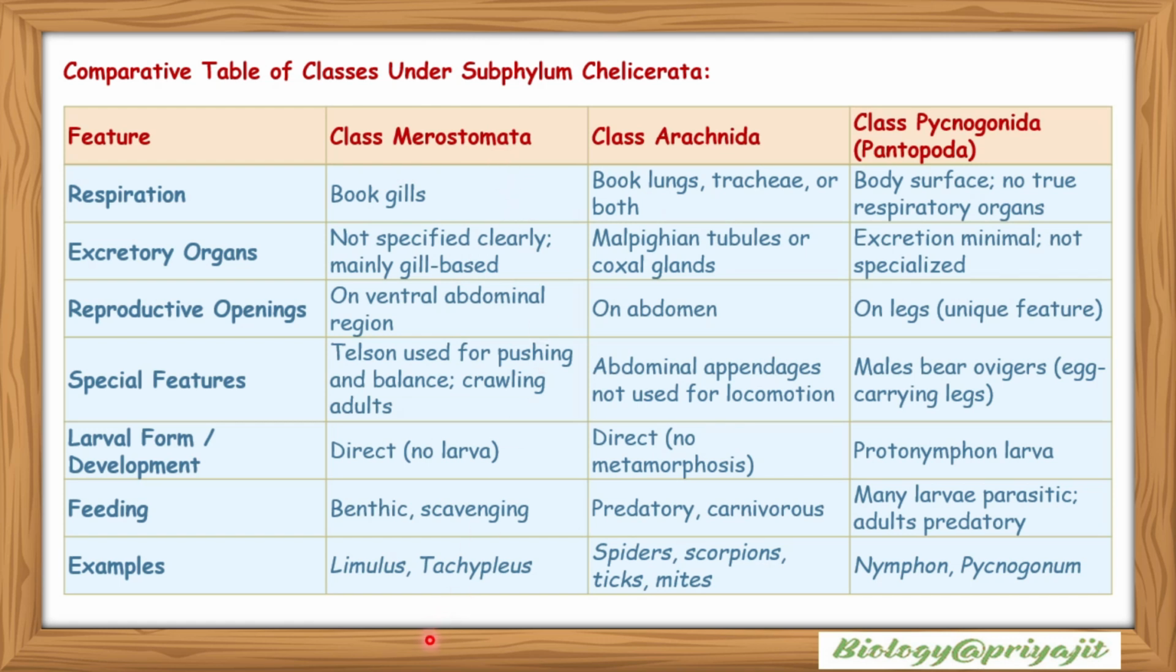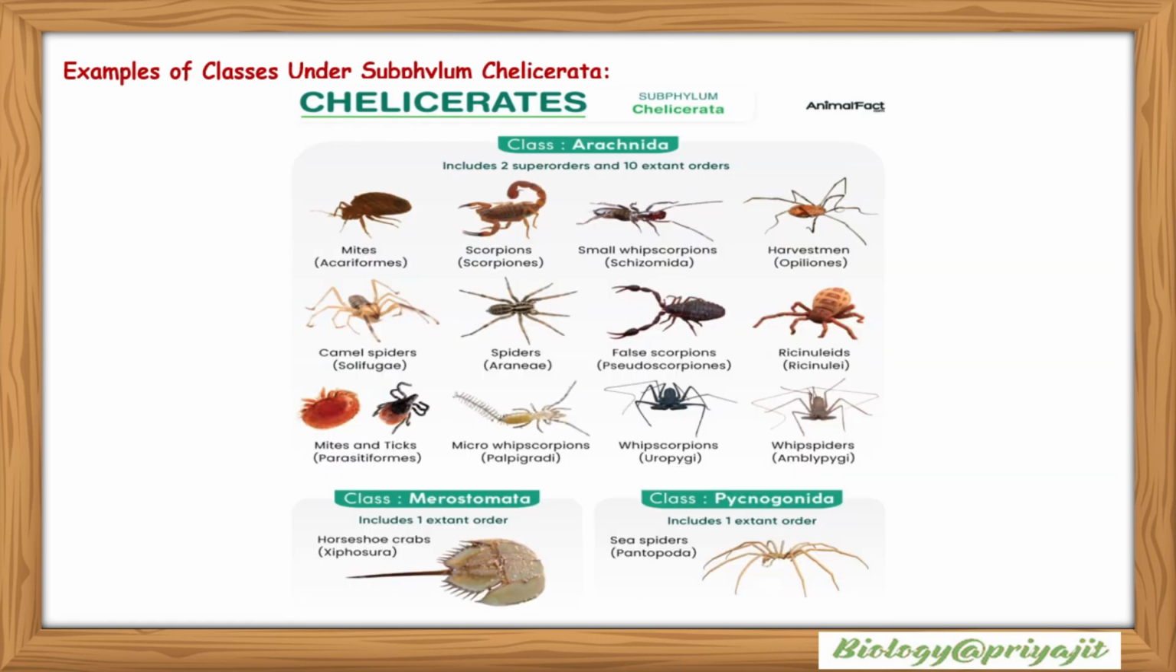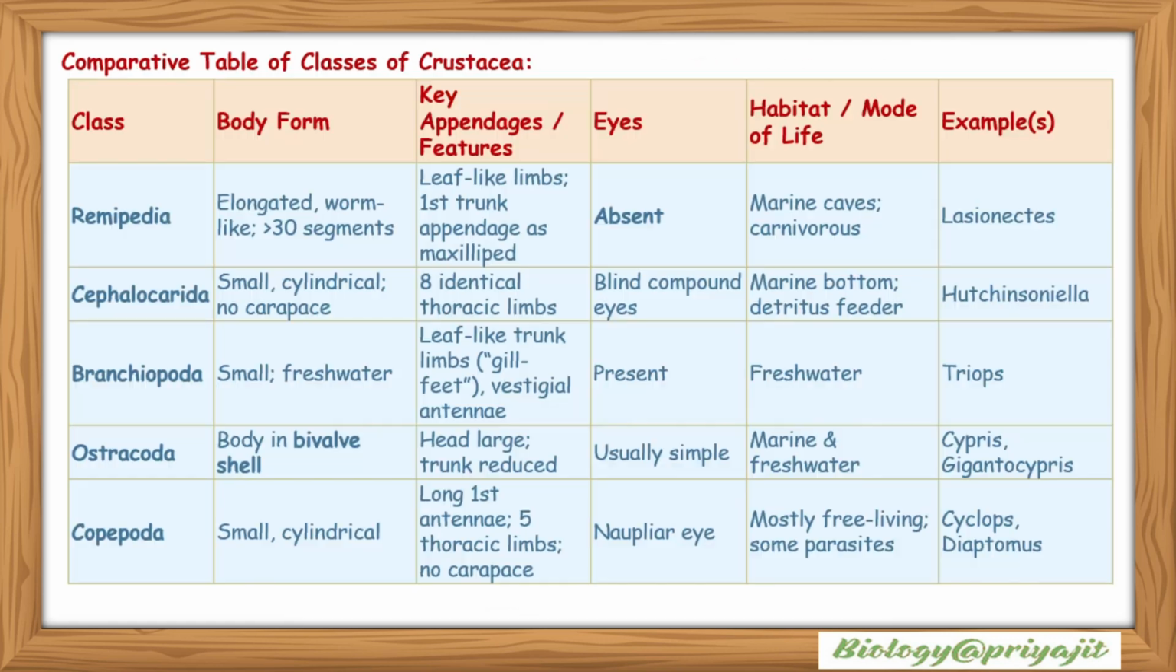Examples of Merostomata are Limulus and Tachypleus. Examples of Arachnida are spiders, scorpions, ticks, mites, etc. And examples of Pycnogonida include Nymphon and Pycnogonum. This is the image showing the different types of chelicerates.